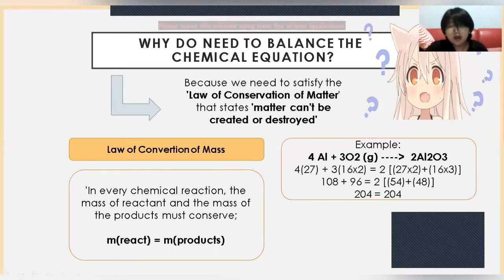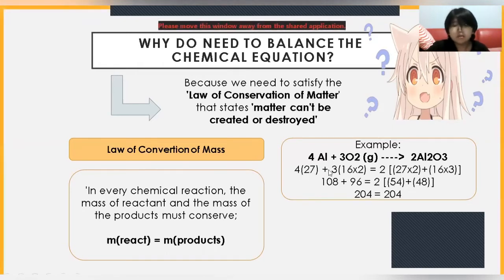We know that the atomic mass of Al is 27, times the coefficient of 4, times 27, plus the atomic mass of O is 16, so 16 times 2, and then we have the coefficient 3, times 3 again, is equal to the same on the right side of the equation. And then we know 27 times 2 plus 16 times 3.